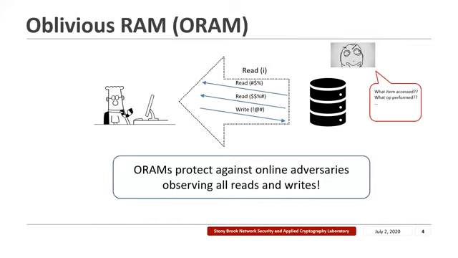ORAMs protect against full online adversaries that can observe all the reads and writes performed by a user. So they provide very strong security guarantees, and ideally, we would want to employ an Oblivious RAM to secure our local storage devices. However, ORAMs are also extremely slow. Deploying them to secure local storage devices is impractical because ORAMs would introduce prohibitive overheads for your I/O, resulting in